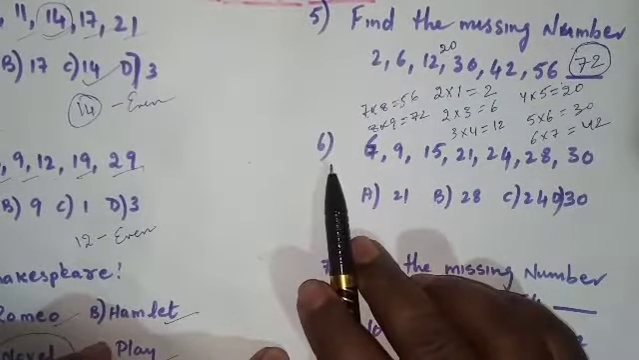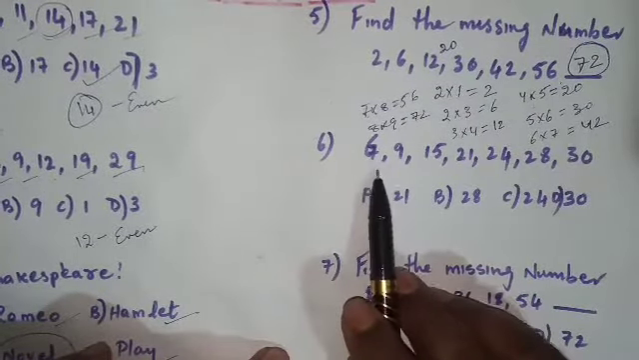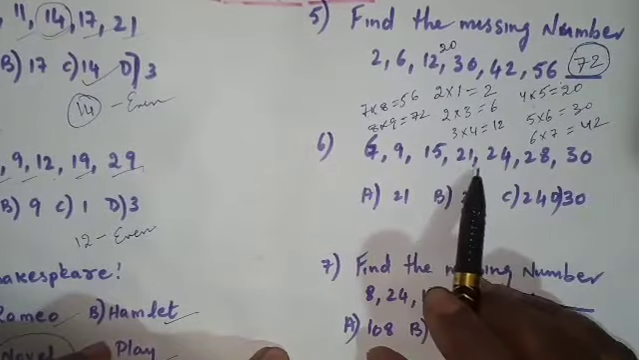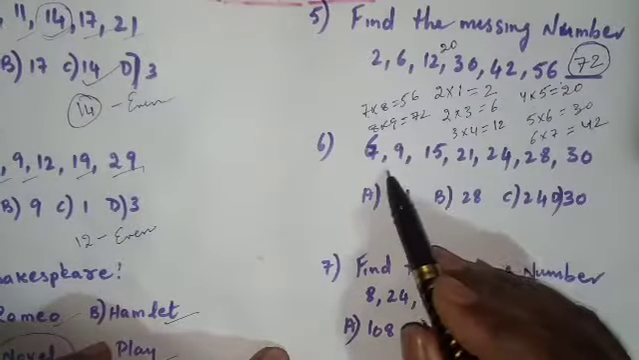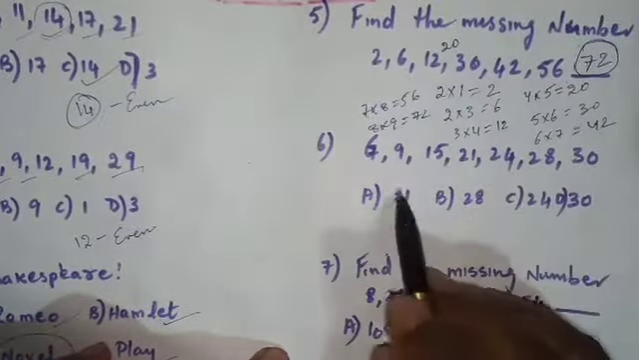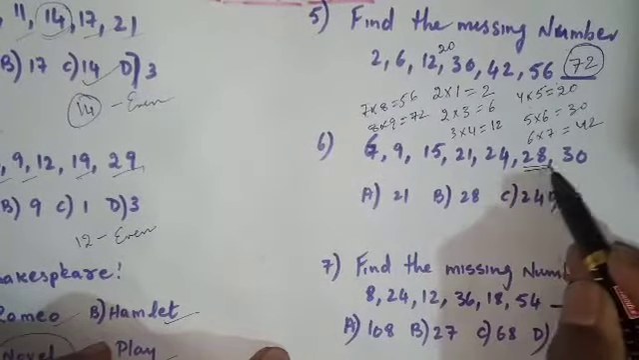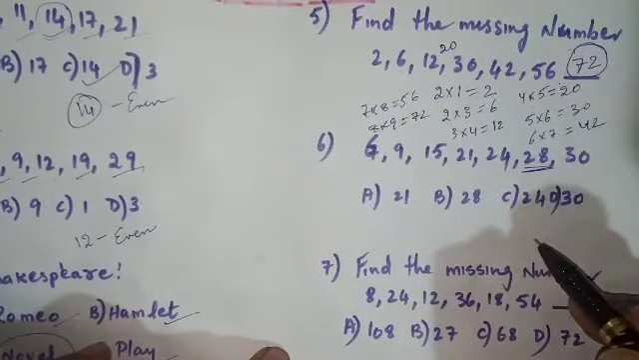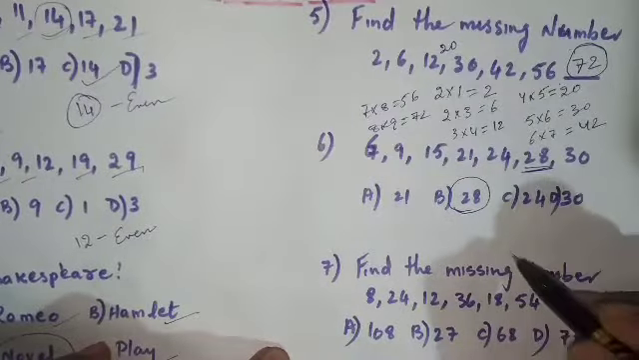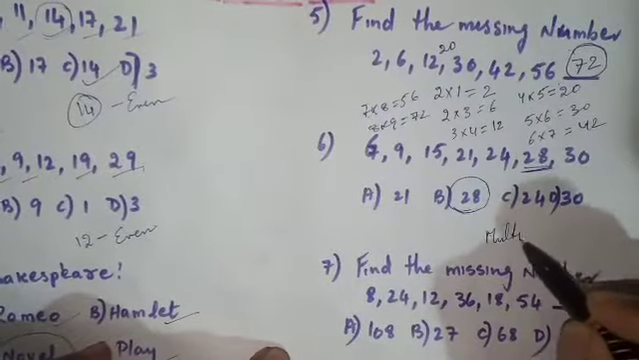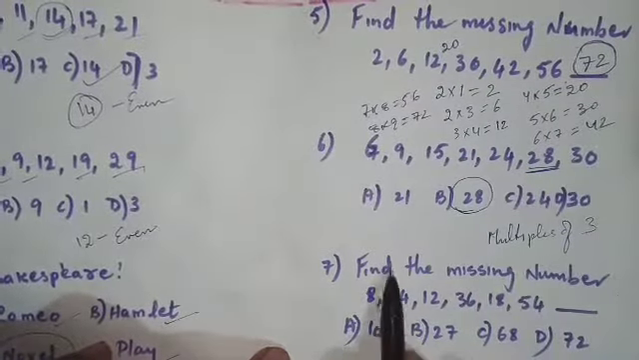Now coming to the next question, find out the odd one out: 6, 9, 15, 21, 24, 28 and 30. Now in all these numbers, all the numbers are multiples of 3, whereas only 28 is not a multiple of 3. Therefore our answer is B, which is not a multiple of 3. Now let us get into the next question.